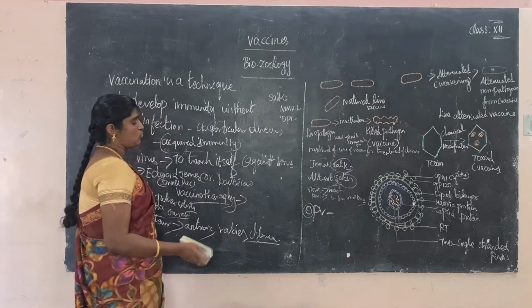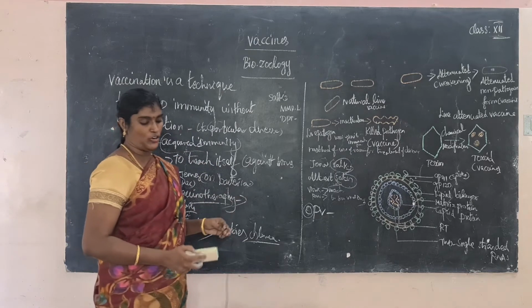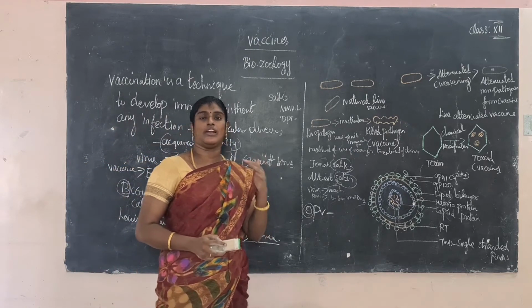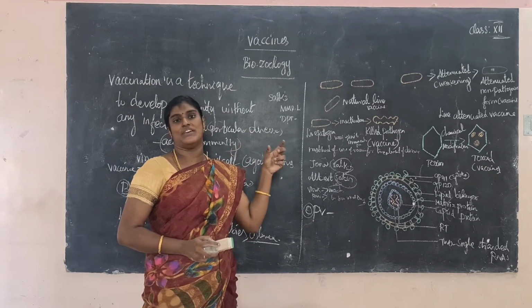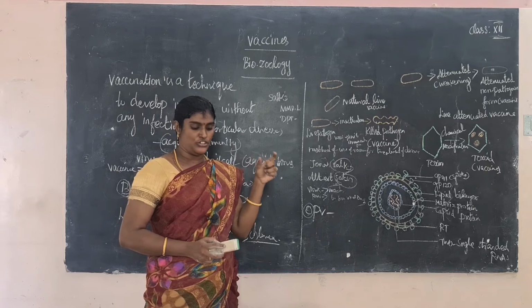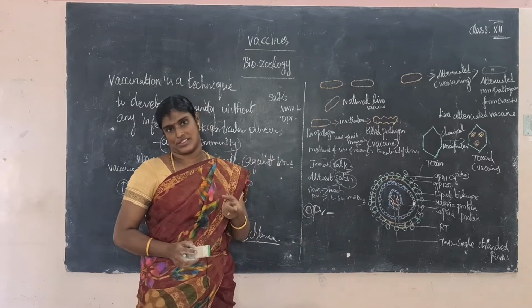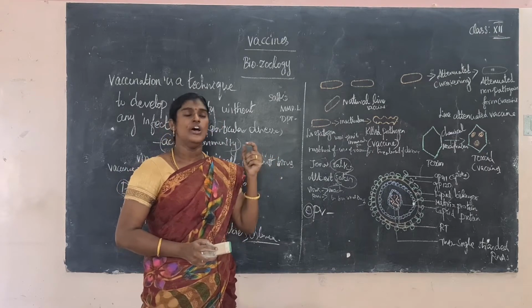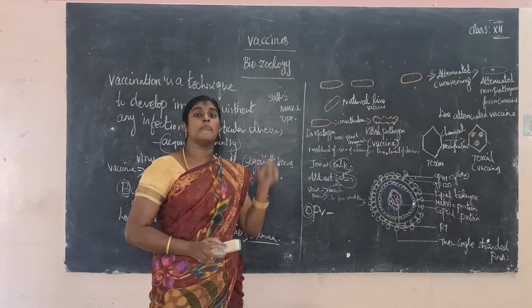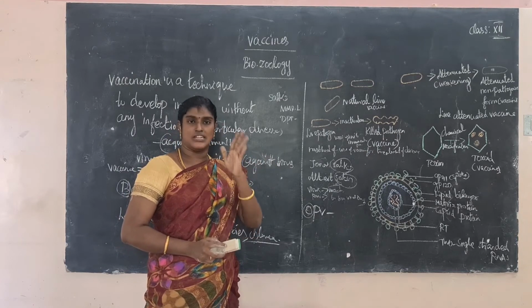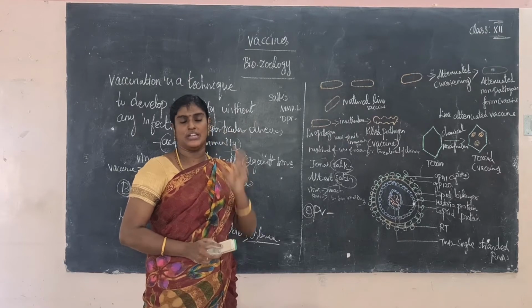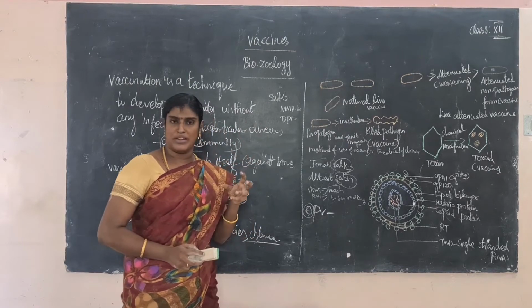Next, what are the types of vaccines? What is the use of a vaccine? A vaccine, an injected vaccine, initiates an immune response, the immunization process. What is the meaning of immunization? Resistance to a certain or particular infection is called immunization.